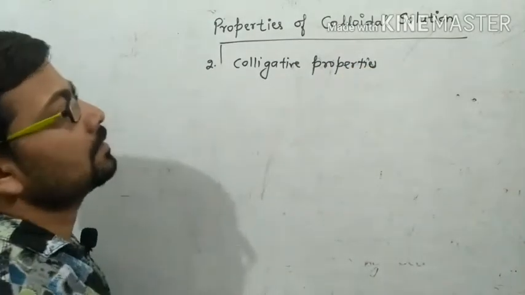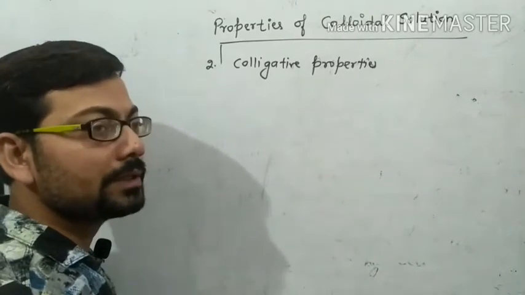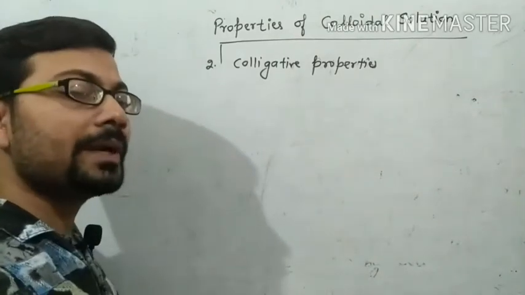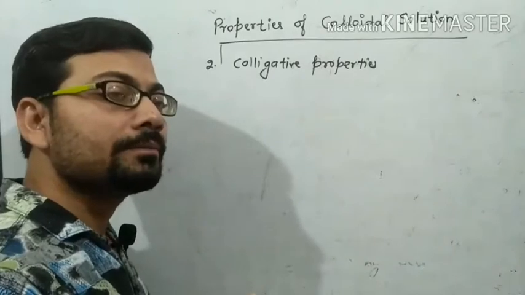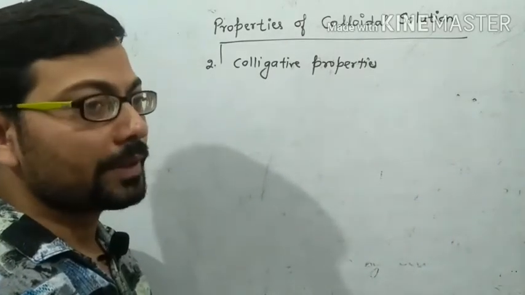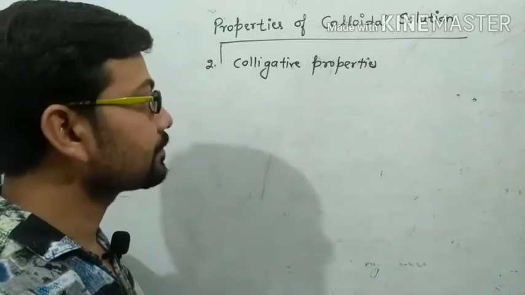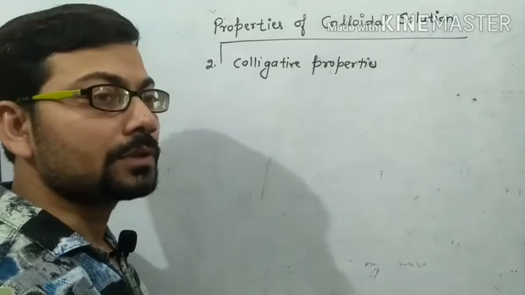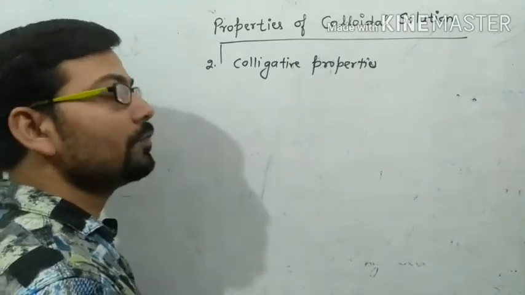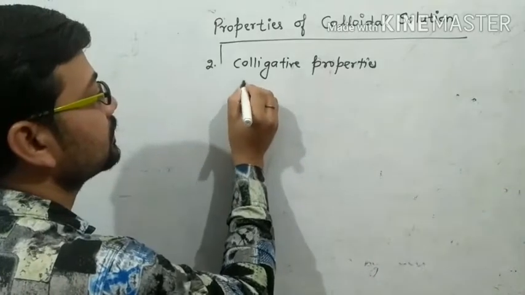As you know, in the solution chapter we discussed what a colligative property is. The property which depends on the number of particles is called a colligative property. Basically, four colligative properties occur in a solution. Similarly, colloidal solutions also follow them.